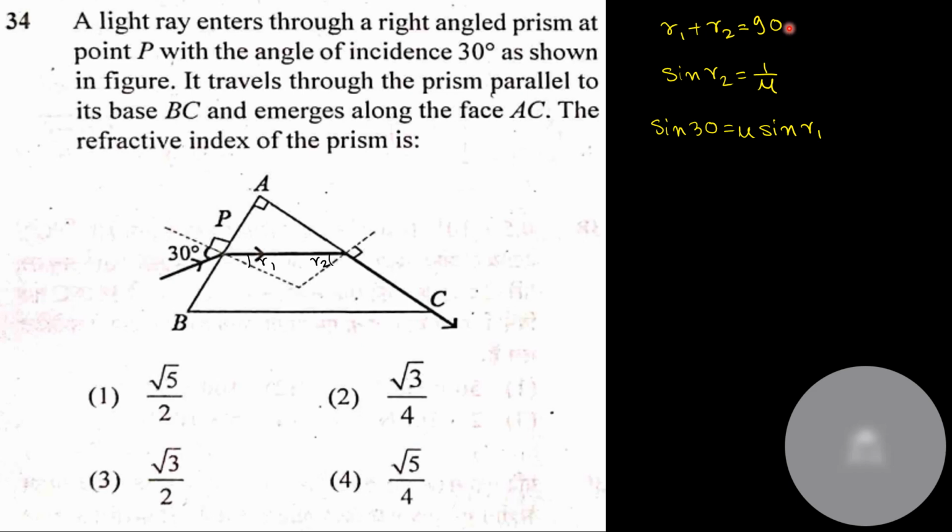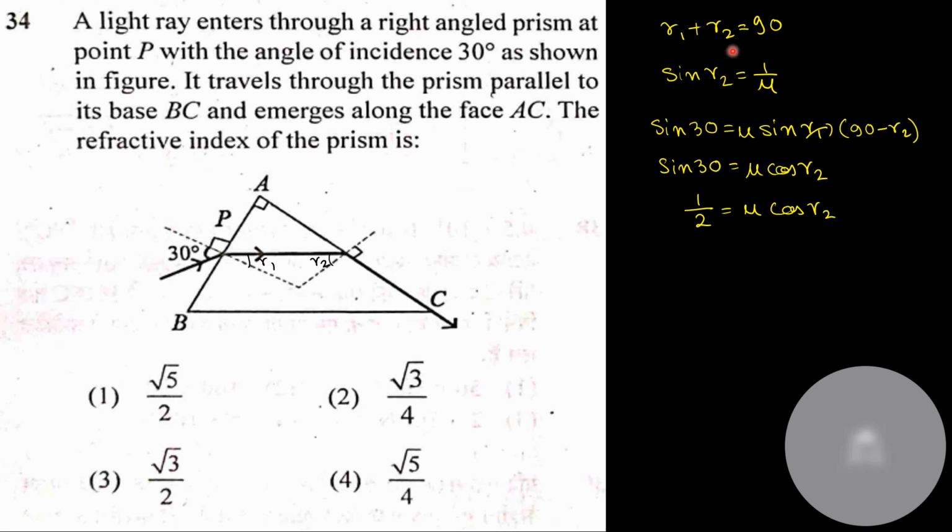What is R1? R1 is nothing but 90 minus R2. So sine 90 minus R2. And what is sine 90 minus R2? Cos R2. So mu into cos R2. The value of sine 30 is nothing but half. Half is equal to mu cos R2.